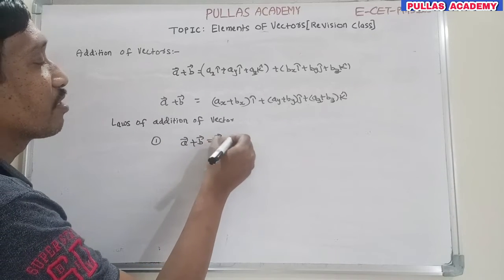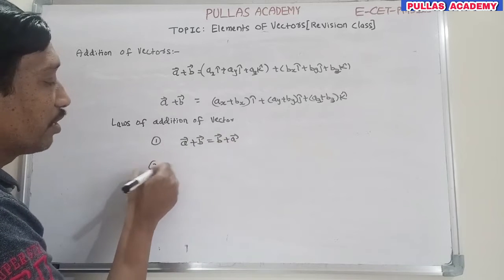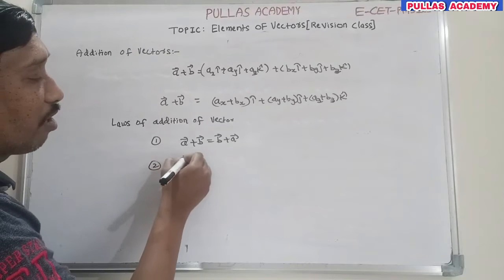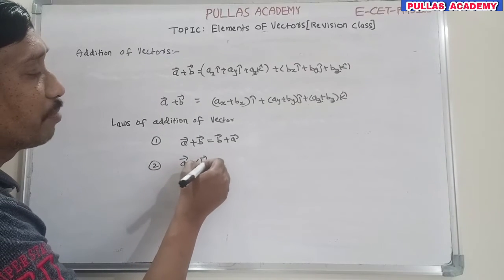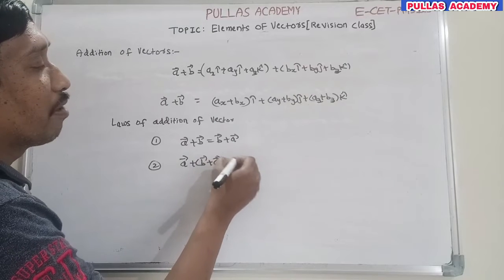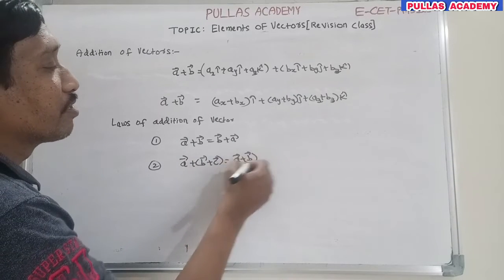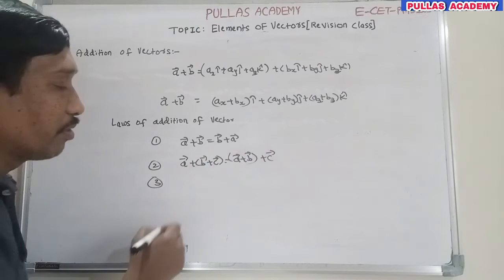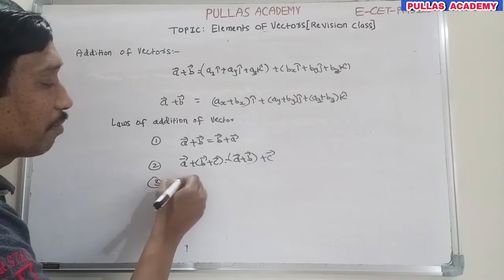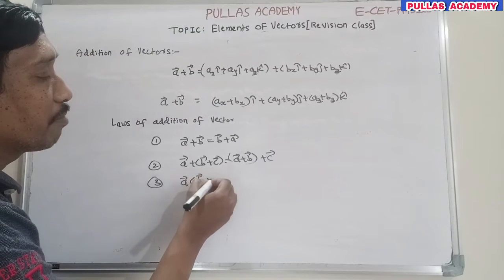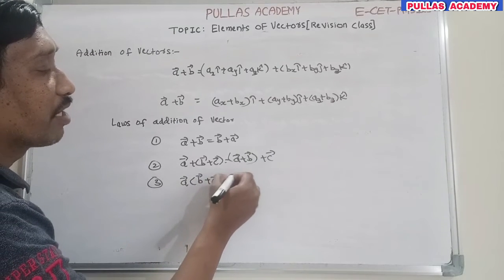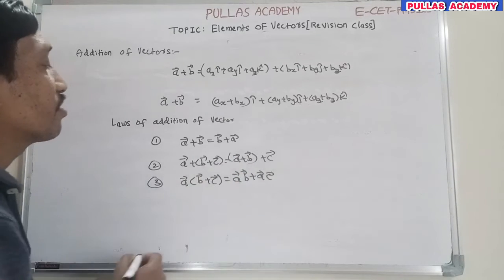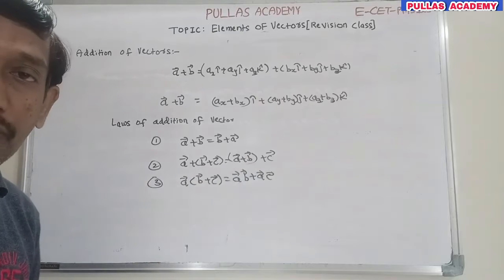It also obeys the associative law, because a bar plus of b bar plus c bar is equal to a bar plus b bar, plus c bar. It obeys the distributive law also. According to the distributive law, a bar of b bar plus c bar is equal to a bar into b bar plus a bar into c bar. These are called the laws of addition.